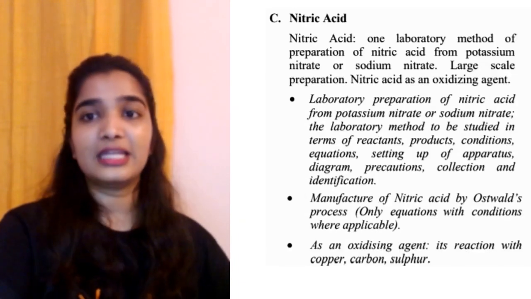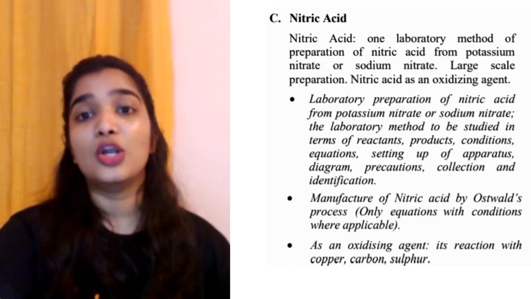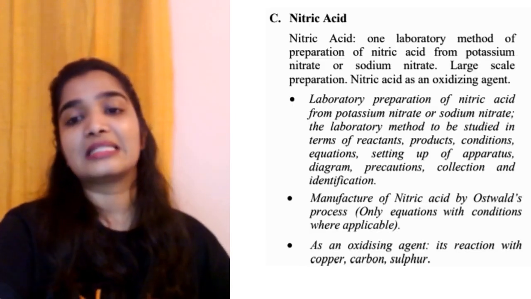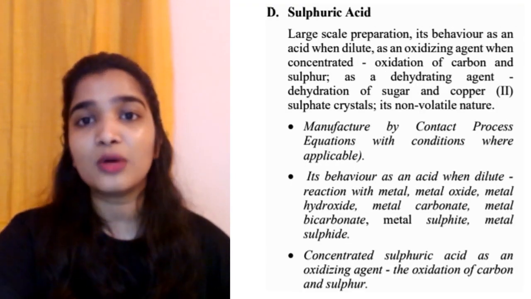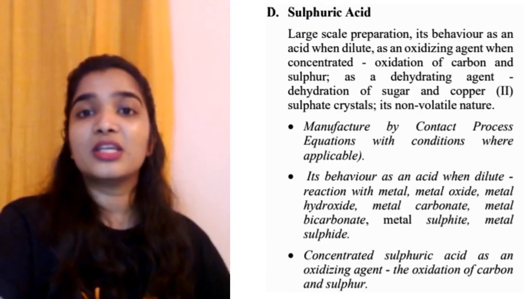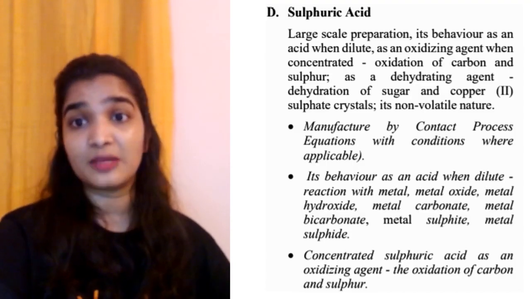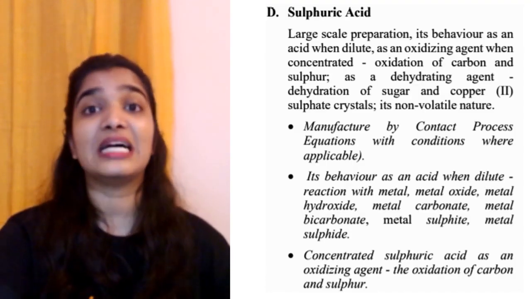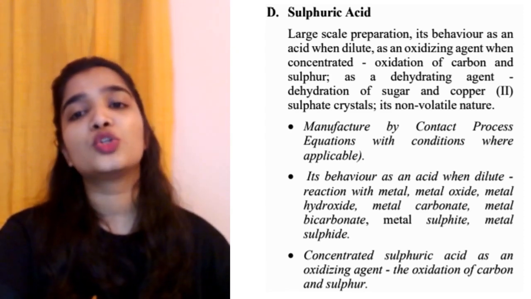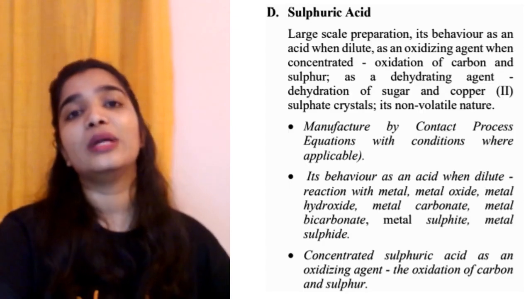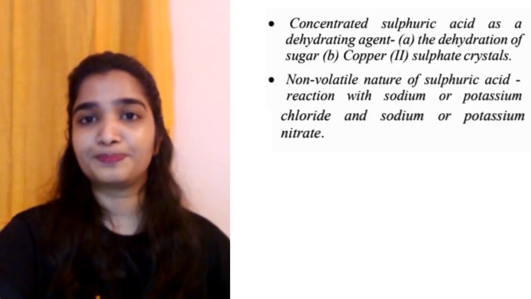Nitric acid, again its laboratory method of preparation from potassium nitrate or sodium nitrate, large scale preparation, nitric acid as an oxidizing agent. Sulfuric acid, you have to discuss large scale preparation, its behavior as an acid when dilute, as an oxidizing agent when concentrated, oxidation of carbon and sulfur, as a dehydrating agent, dehydration of sugar and copper sulfate crystals, and its non-volatile nature. We have to discuss its non-volatile nature too.